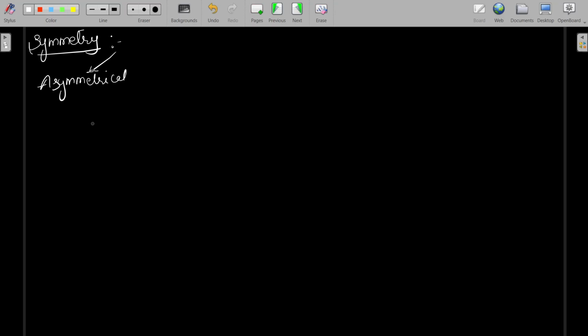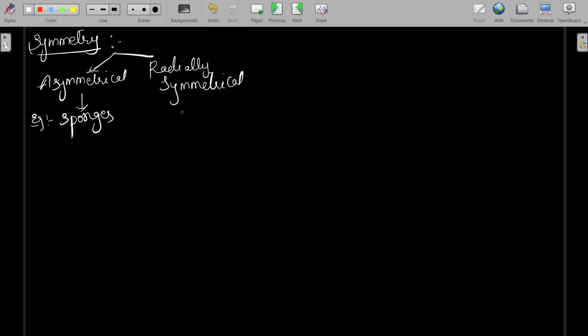They are asymmetrical type of animals. Asymmetrical means you cannot cut an animal into two equal halves in any plane of its body. The example of this is sponges.